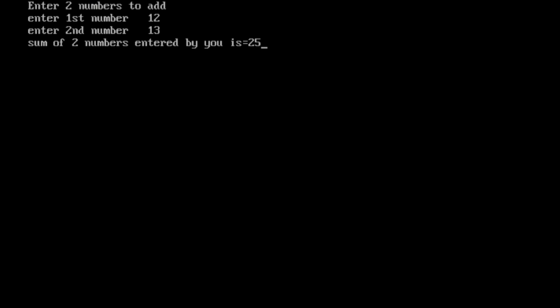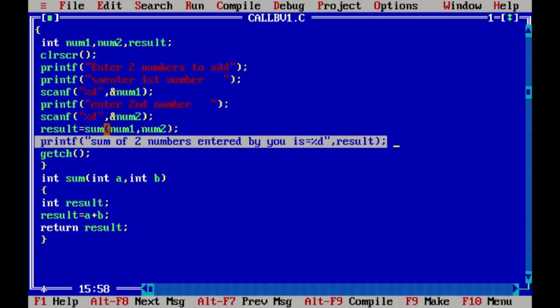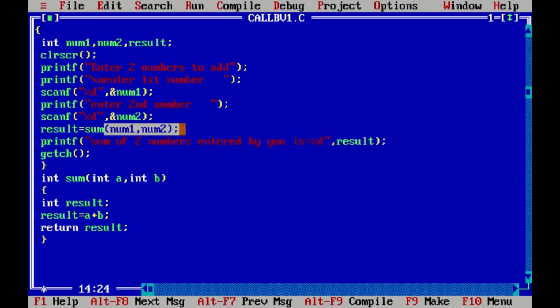So let's see one more thing. This num1 and num2 are actual parameters, while the parameters in the body of the function are called formal parameters. So here we are passing the values of the actual parameters to the formal parameters. Clear? Now see the next program, that is call by reference, and see the difference clearly.